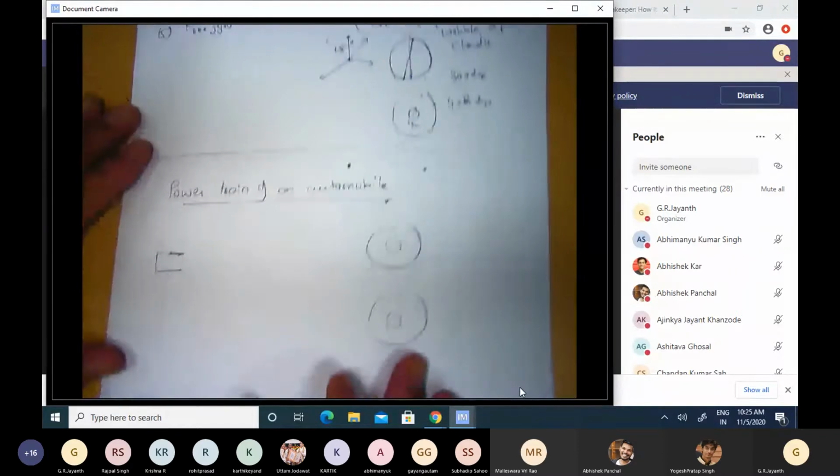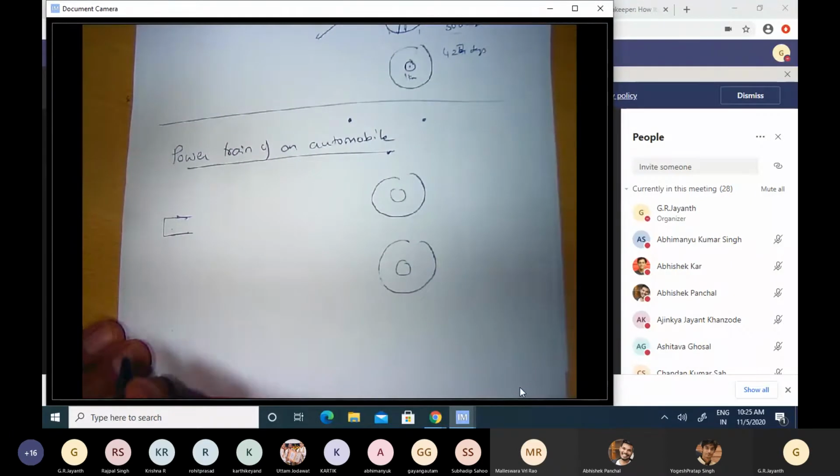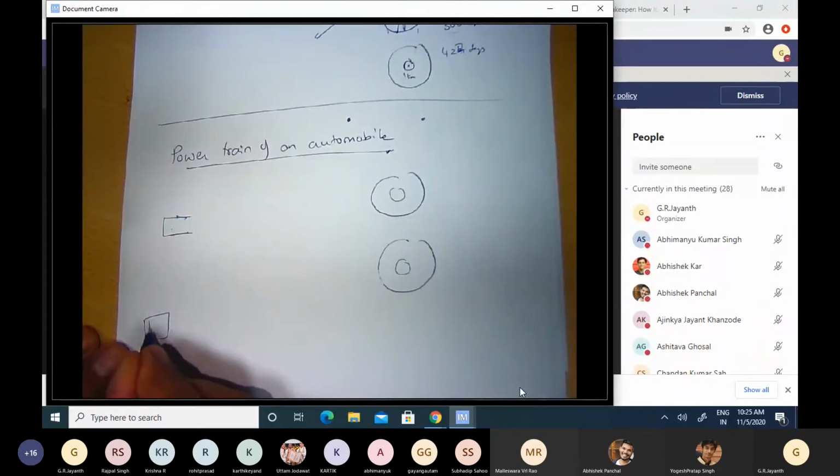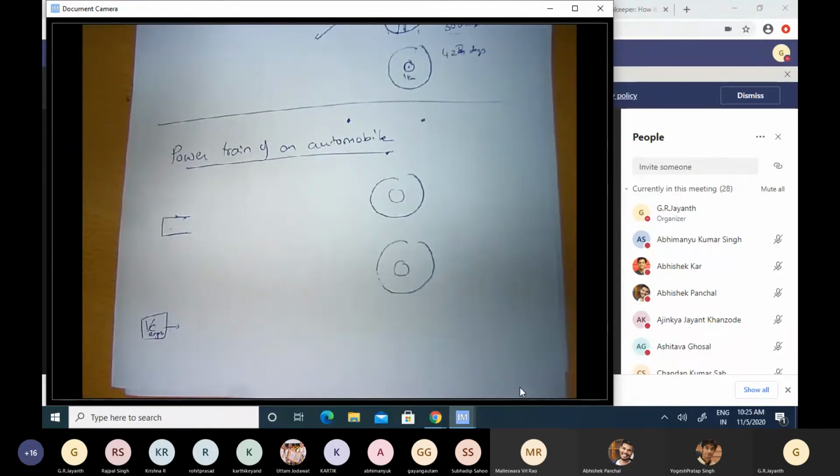The different elements that come into play, it's worthwhile recollecting what they are. So you have the IC engine in which combustion happens. The first step is to convert this explosion into some rotational motion, because eventually we want these wheels to spin, right?